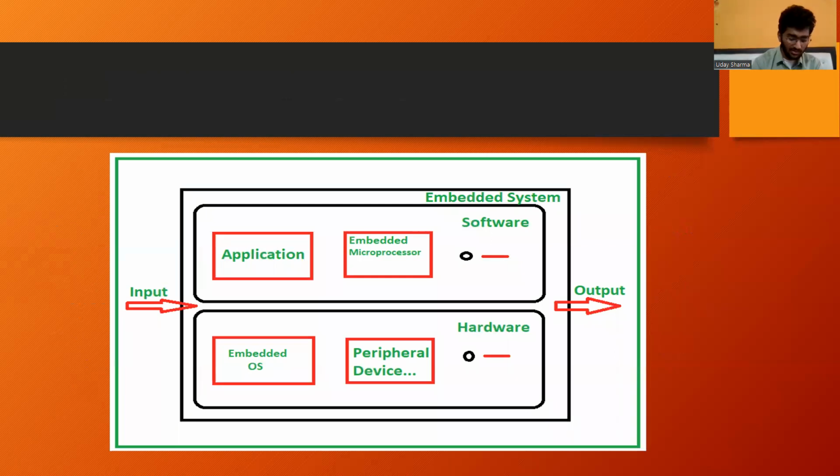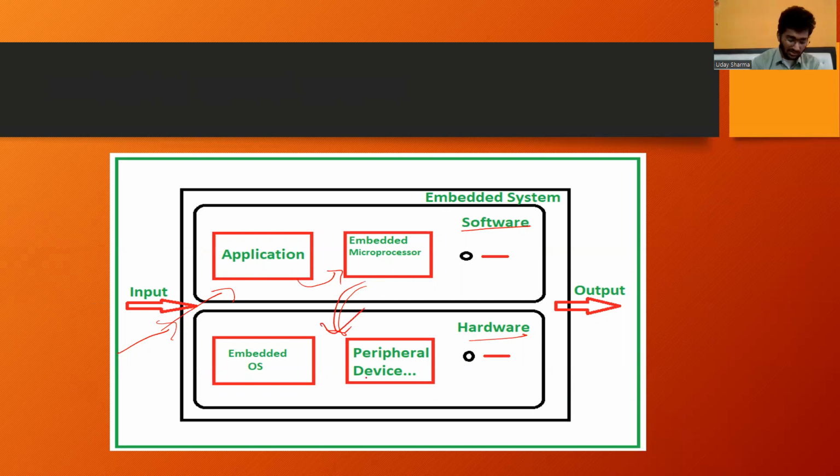Let us see. Here, this whole system is called an embedded system. It has a software part and a hardware part. Input is given to the embedded system. Generally, a software input is given. Let us take an example of controlling a motor. Software input is given to the application. The application changes the code into the understandable language of the embedded microprocessor. This microprocessor decodes and analyzes the code, and gives the output to the motor. Suppose you give the code to increase the speed of the motor, the microprocessor analyzes it and sends higher voltages to the motor peripheral device.